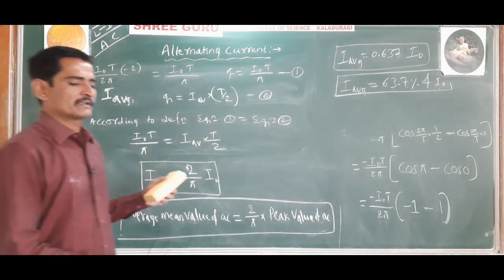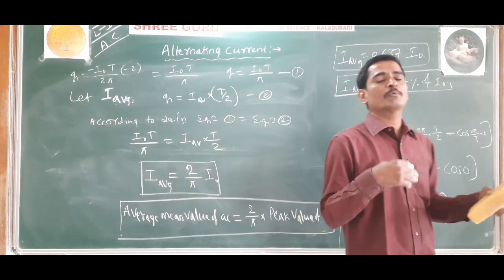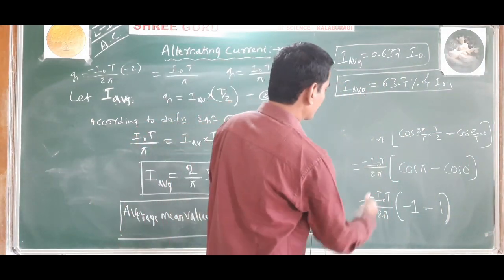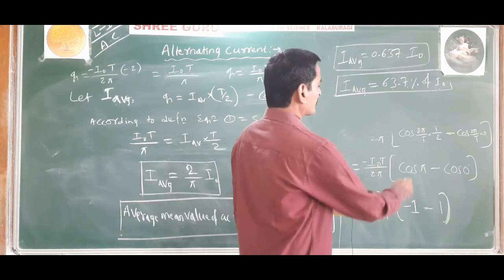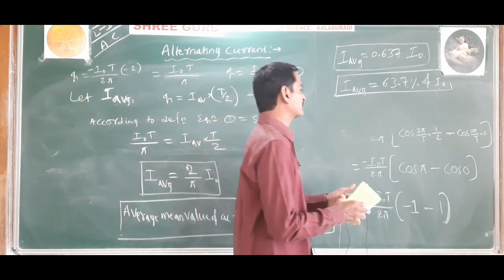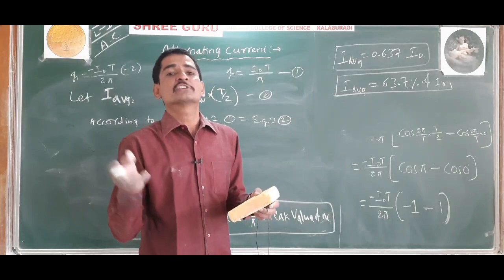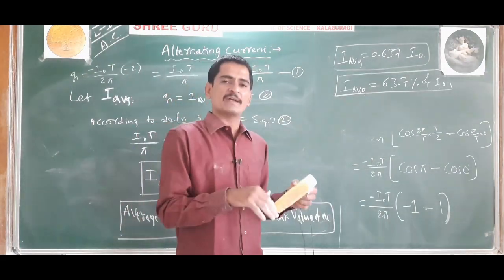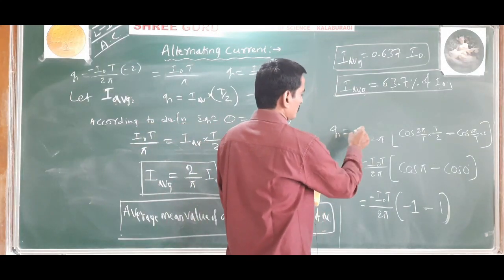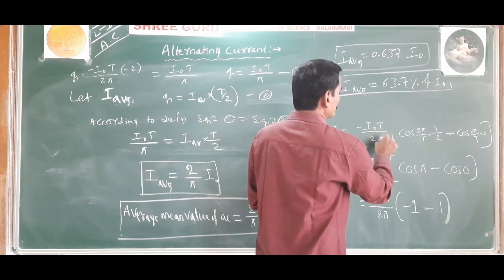Okay. Now, just now I told you the average value of alternating current over one complete cycle is 0. So how can we prove that? Here only we can prove it. If you take the time period from 0 to T, instead of substituting 0 to T by 2 as we deduced here, substitute the limits as 0 to capital T. Then Q comes out to be 0. Here I will write Q is equal to I naught T divided by 2 pi.